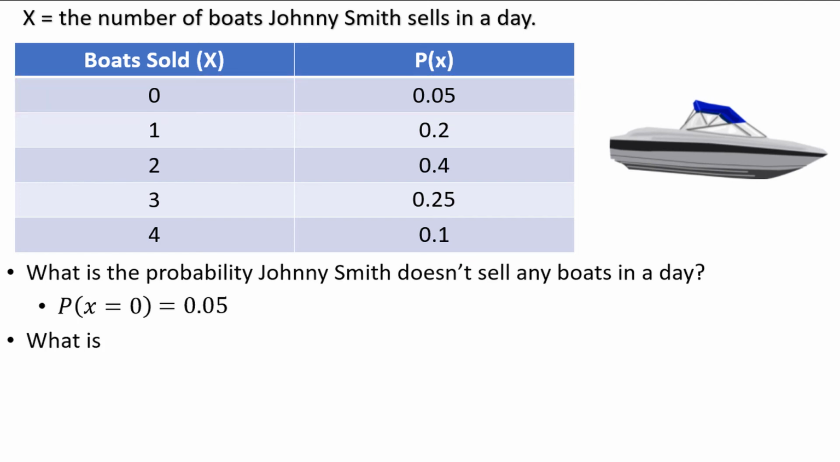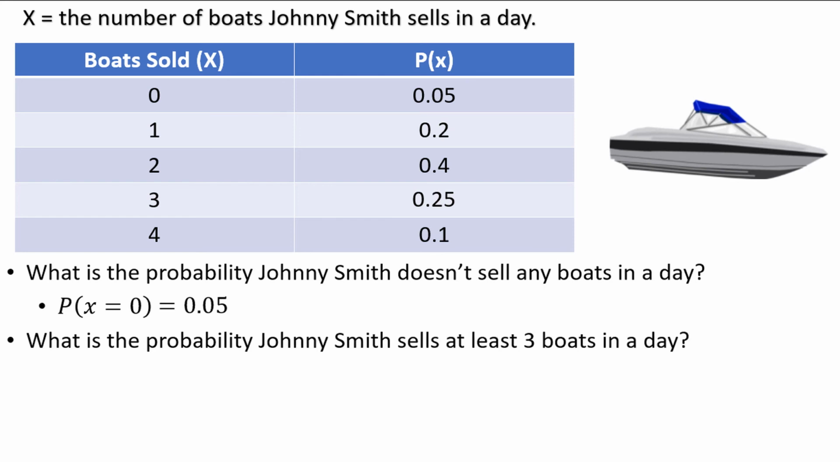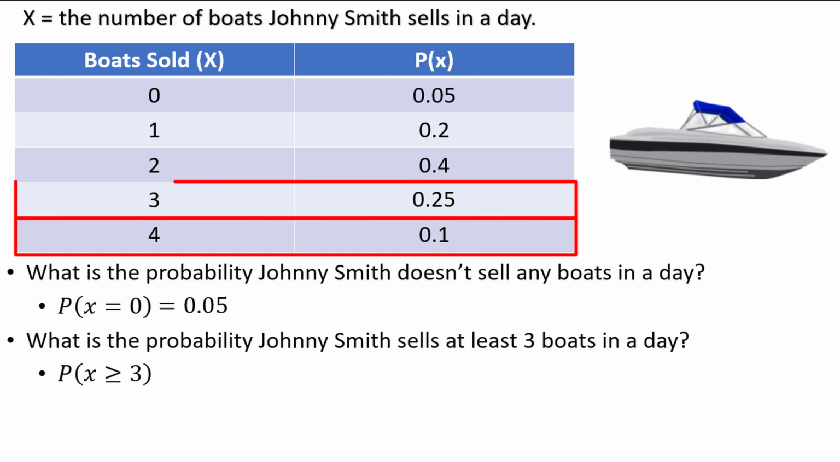How about the probability Johnny Smith sells at least 3 boats in a day? The phrase at least 3 translates into the probability x is greater than or equal to 3, and includes the outcomes of 3 or 4 boats being sold. To find the probability, we add up the two corresponding probabilities, 0.25 and 0.1, to get 0.35.